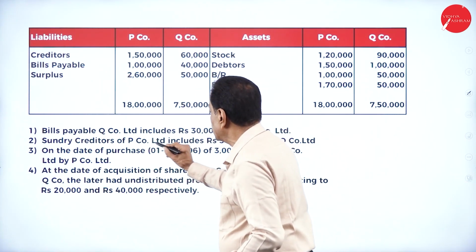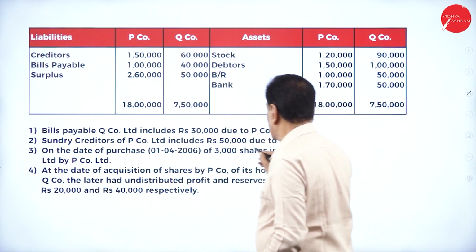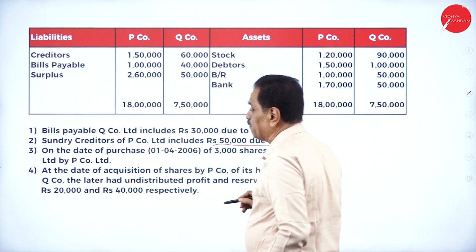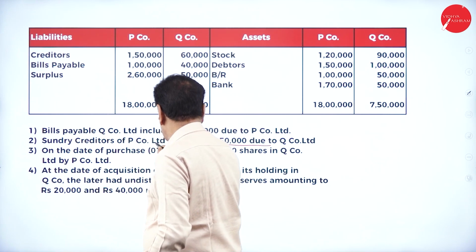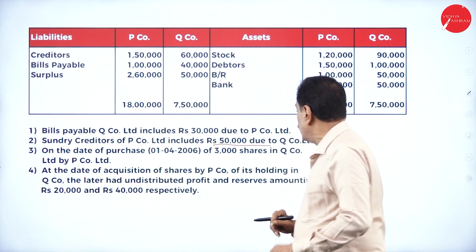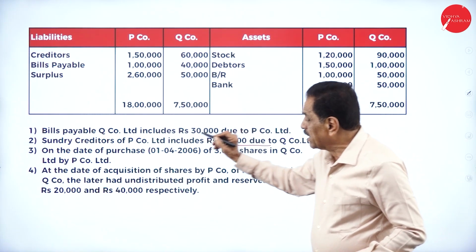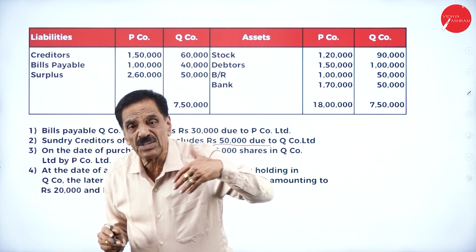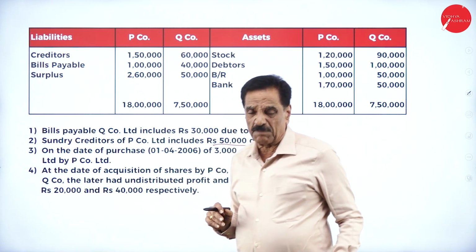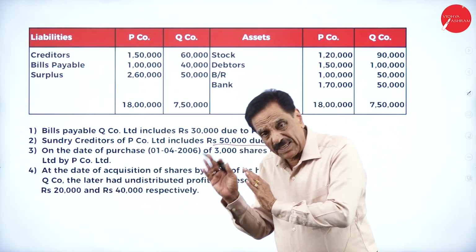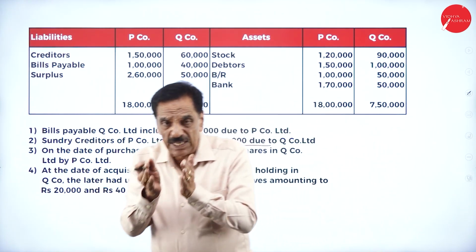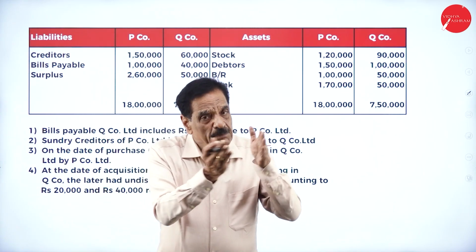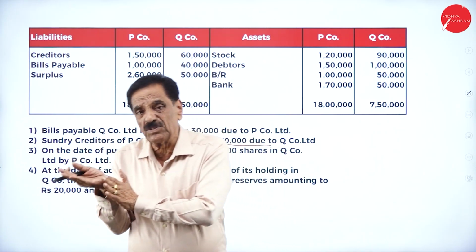Then creditors of P Limited include 50,000 due to Q company. Who has to pay? P company has to pay 50,000 to Q company before the consolidation. Now, when they become one and the same, the question of debtors and creditors does not arise. Add both the debtors, deduct the mutual adjustment; add both the creditors, deduct the mutual adjustment.